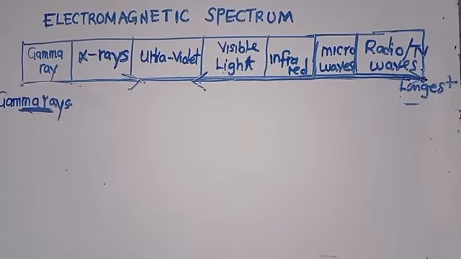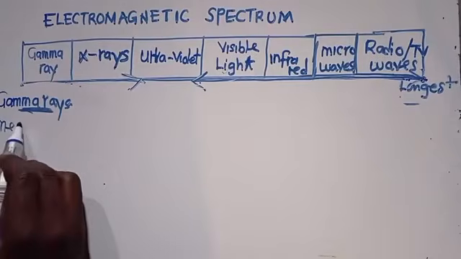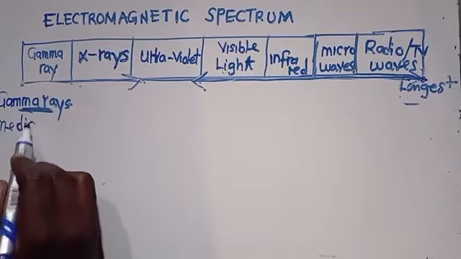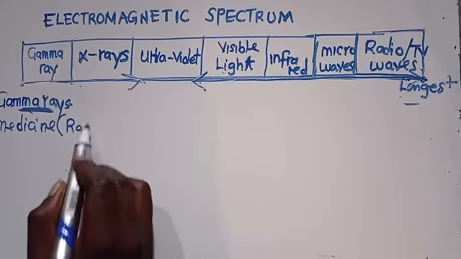If a question was to come, what is the use of a gamma ray? We get to use this one in medicine, radiotherapy. It is used in medicine. To be specific, we are talking about radiotherapy.